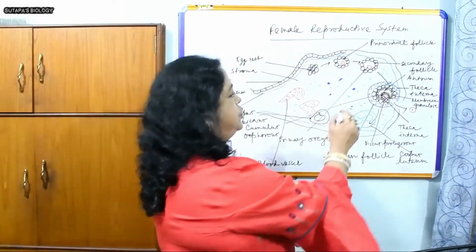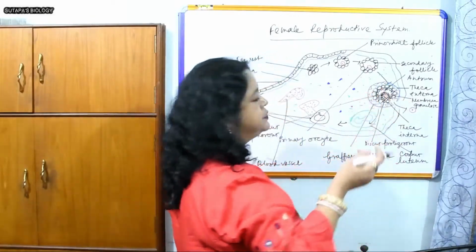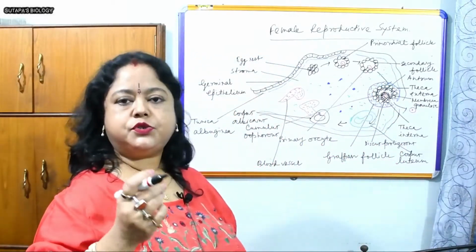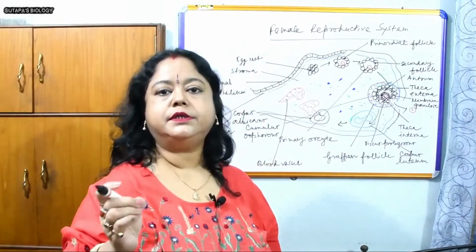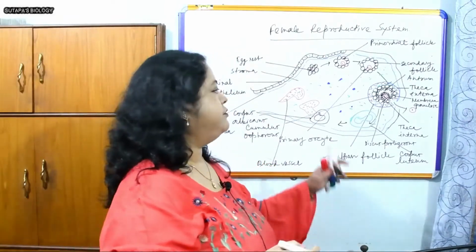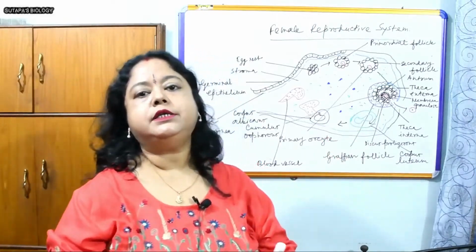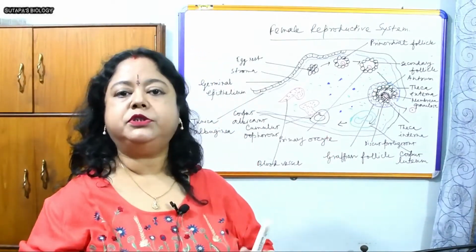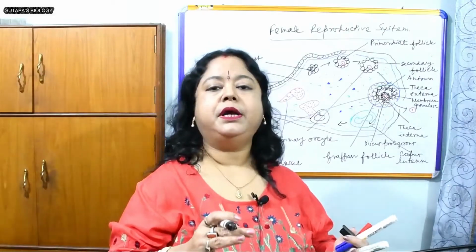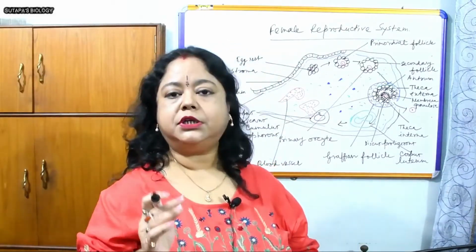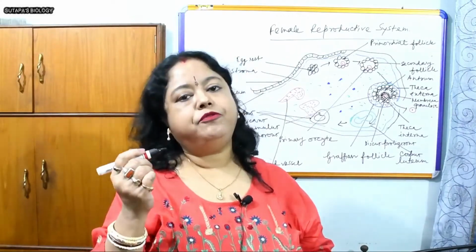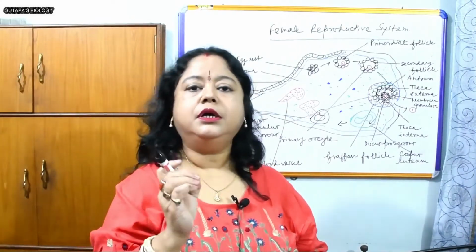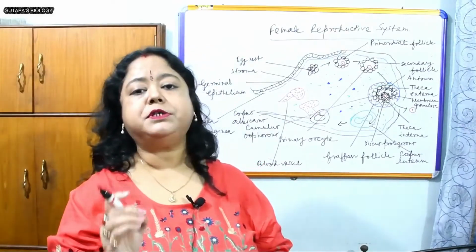And after that, when the Graafian follicle is produced, then ovulation takes place. During ovulation, for one day the temperature of the female body increases by 1 degree or more, and after ovulation the corpus luteum starts the secretion of progesterone, the birth hormone or pregnancy hormone. That's why at this time the female feels a depressed mood.